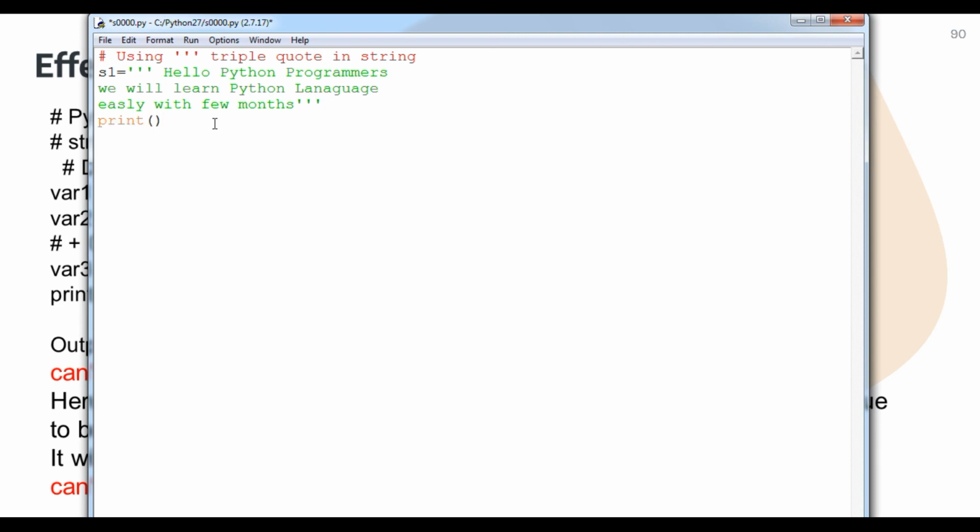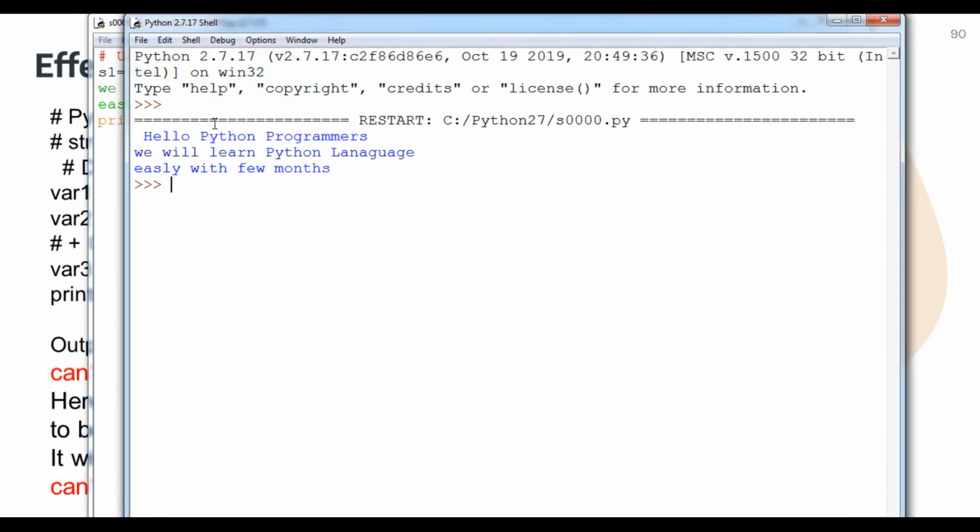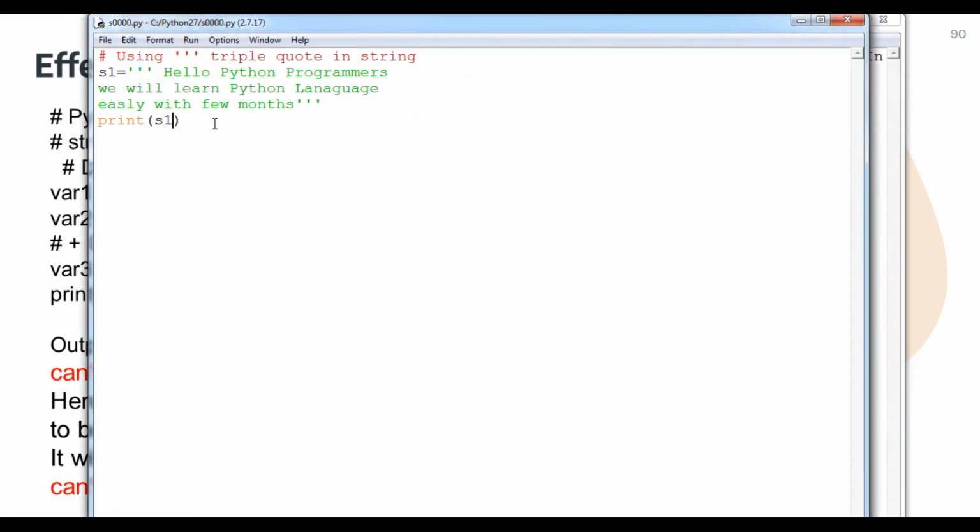And now if I print it, like s1, what will happen? Look at the screen, student. You can see that I can store multiple lines. These multiple lines can be a particular file also, a particular page also. So triple quote allows you to store multiple-line string values also. Okay, student.